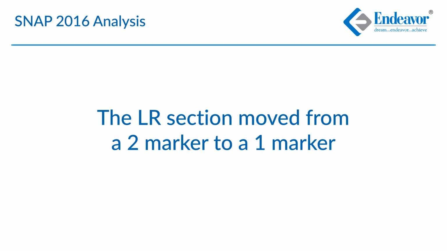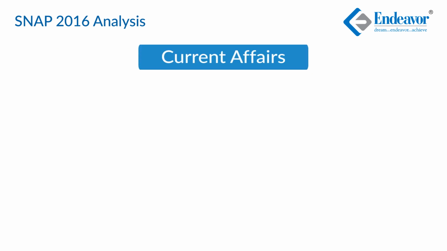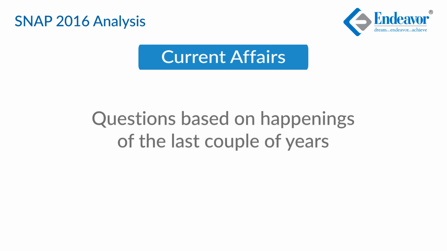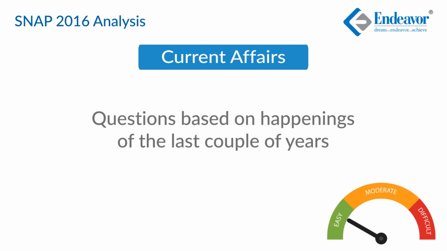Let's review one section at a time and look at a probable good score and the cutoff for the top institutes of Symbiosis. The GK section of SNAP, it was 30 questions and all of which was current awareness based on happenings of the last couple of years. SNAP had made it very clear that they're moving out of GK and moving into current awareness, and that was very visible in the paper.